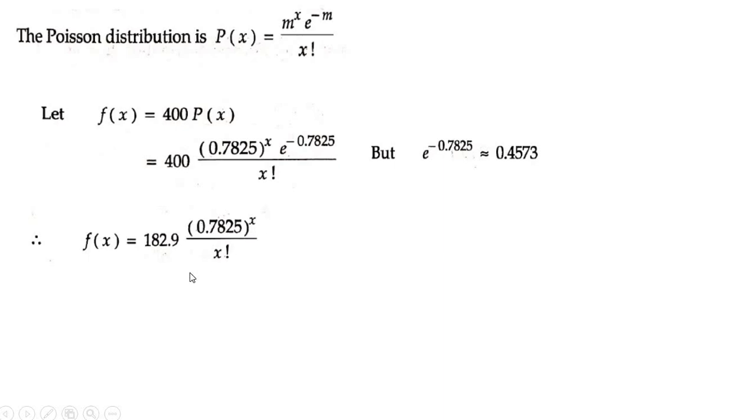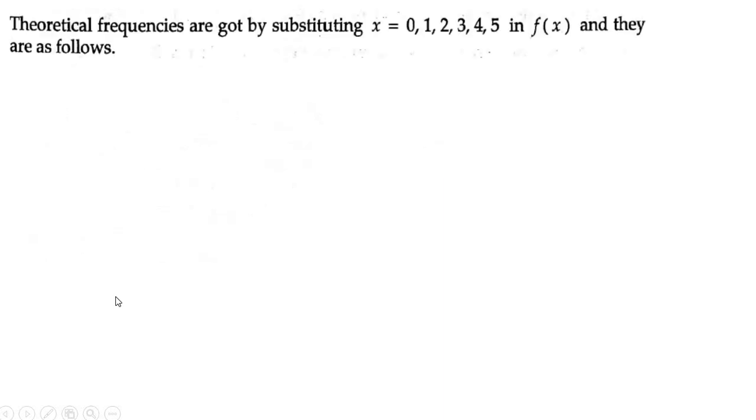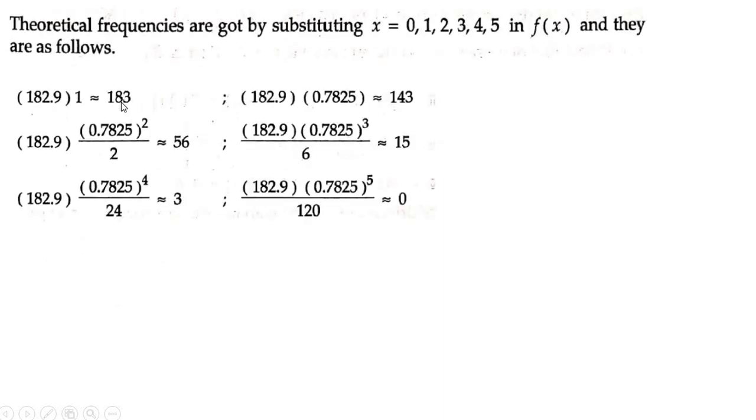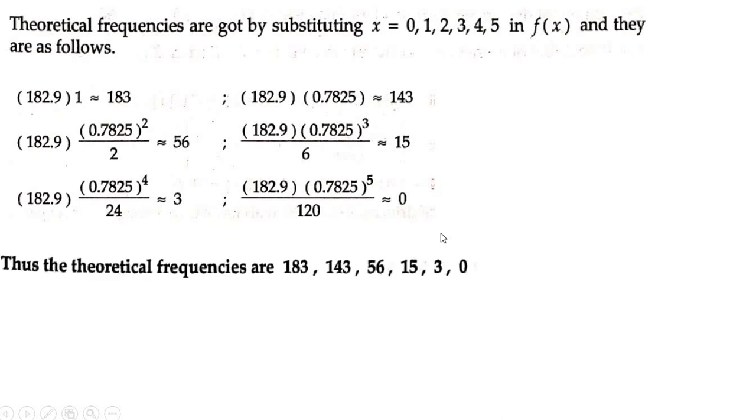Next, after finding the Poisson distribution for the data, we need to calculate its theoretical distribution. So for the theoretical distribution, x is given from 0 to 5. So for x equal to 0, you have to calculate f of 0, f of 1, f of 2, f of 3, up to f of 5. So f of 0 is 181, f of 1 is 142, f of 2 is 56, f of 3 is 15, f of 4 is 3, f of 5 is 0. Therefore, these are the theoretical frequencies.